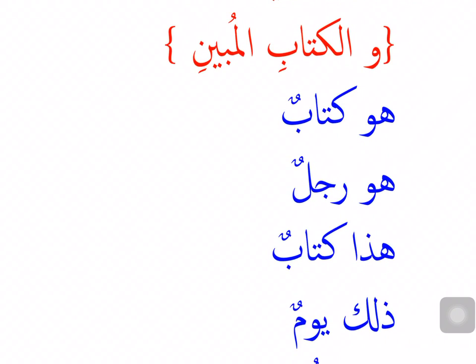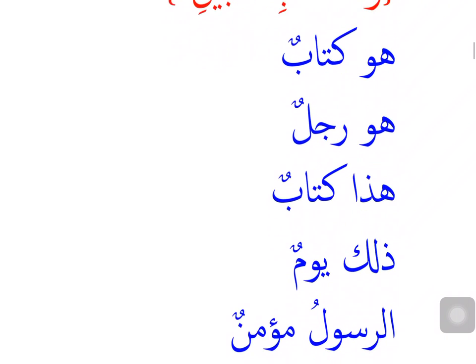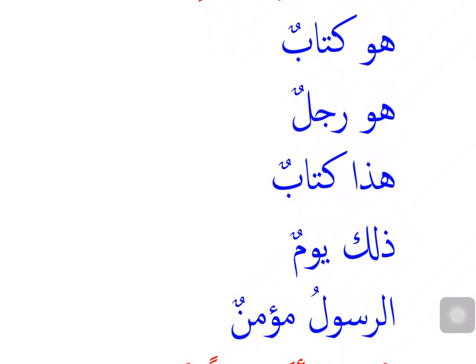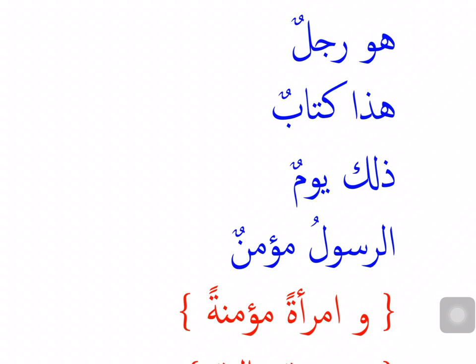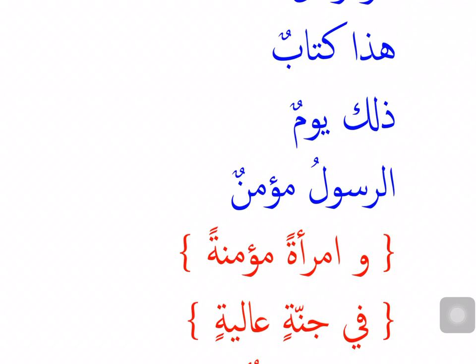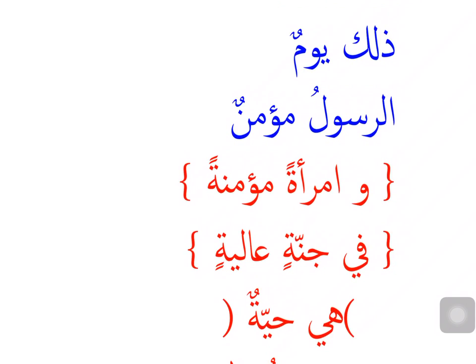Wal kitab al mubini, waw is harf of jar. I see al kitabi is ism majroor, al mubini is its sifa. So there are two constructions linked to each other, jar majroor construction and sifa mawsuf, by the clear book. How about huwa kitabun? Here I don't see a murakkab, no relationship between huwa and kitab as a murakkab. Huwa is mubtada, kitabun is khabar, khabar mufrad, simple, it is a book. Huwa rajulun, he is a man, sentence. Hadha kitabun, this is a book. Hadha mubtada, kitabun, khabar mufrad. Dhalika yawmun, again, dhalika mubtada, yawmun is khabar mufrad, that is a day.